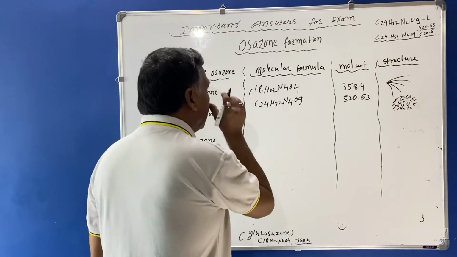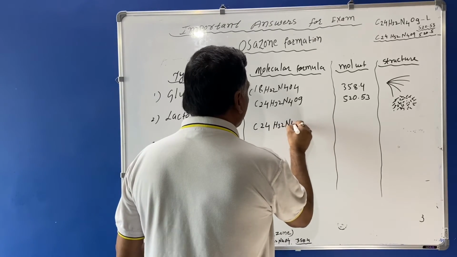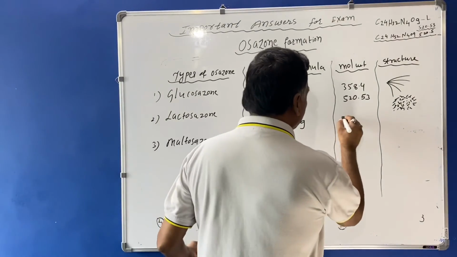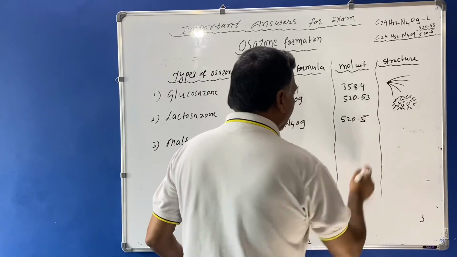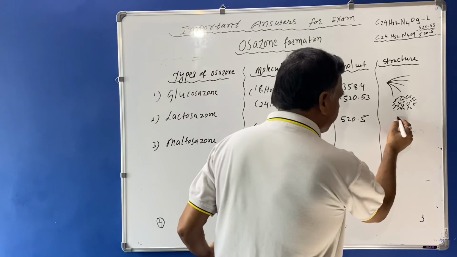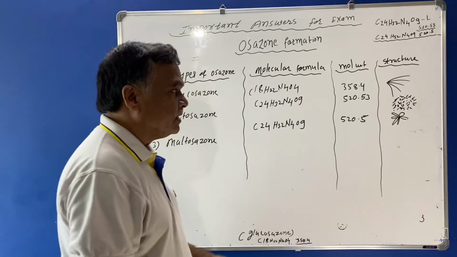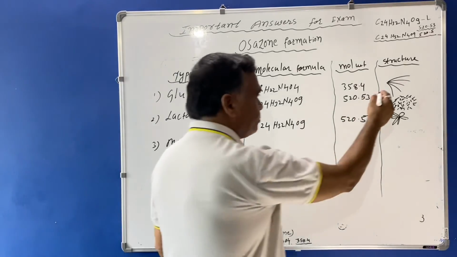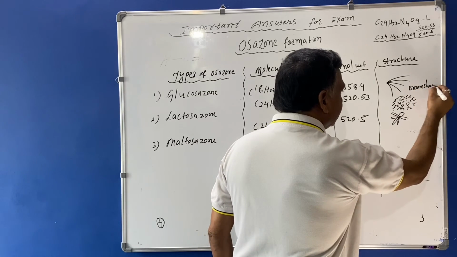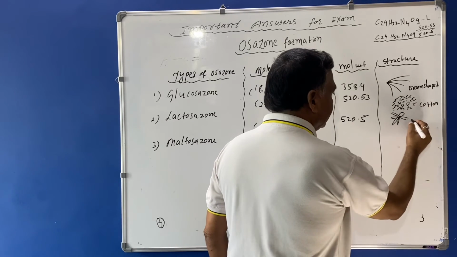Its formula is C24H32N4O9, its molecular weight is 520.5, and when we observe it under the microscope, it is star shaped. So this is broom shaped, this is cotton bundle, and this is star shaped.